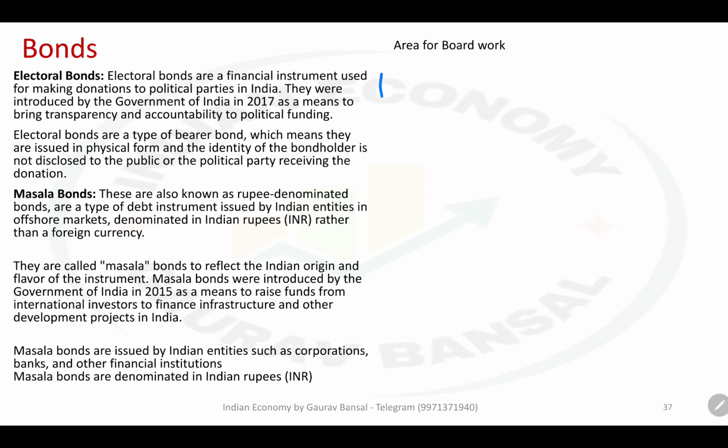Now, let us discuss two more concepts. One is convertible bond.